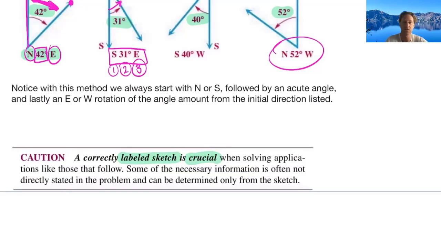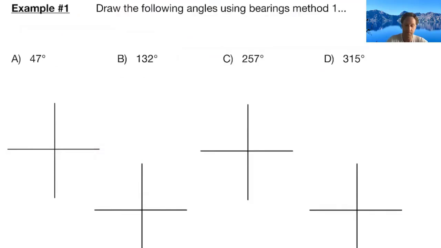All right, so let's go ahead and give this a shot and see how we can work these up, and we'll start off a little bit easier and work our way to more difficult types. So before we actually get to the word type problems, let's start with just drawing these correctly. All right, because if we can't do that, then it's going to be very difficult to set these up given just word problems. So the first one here, 47 degrees. Now, if that's the only thing they gave us, what did we say that we would always start by looking? North. Just remember that North Star on your compass. Picture that first.